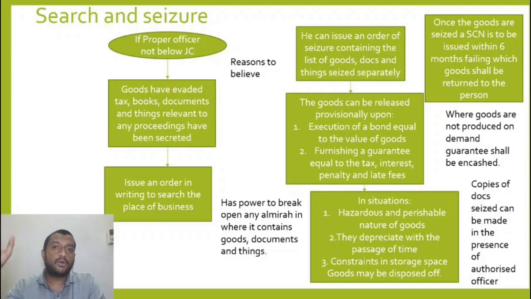So let us say some fraud notice, willful misstatement notice has been issued, or it's 73, 74. But I really don't have concrete evidence. For that, I need to search the premises of that guy. In respect of any proceedings, this guy has secreted the documents. A 74 proceeding is going on, but I really don't have the evidence to prove that there is willful misstatement, suppression of facts or collusion. So then what I will do is I will go for a search.